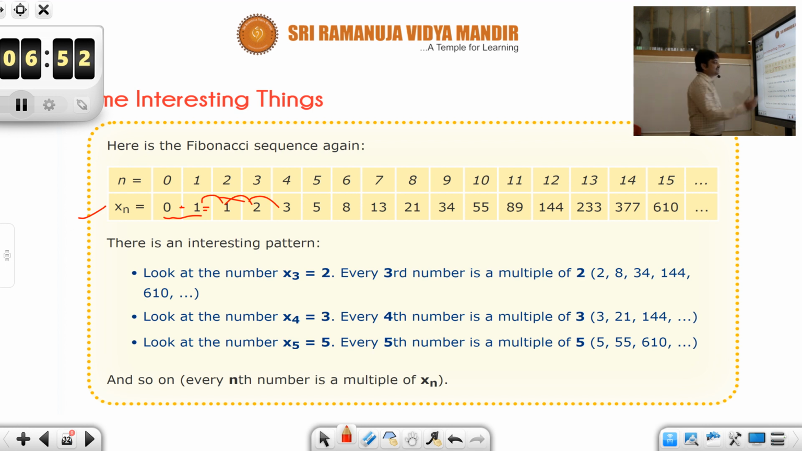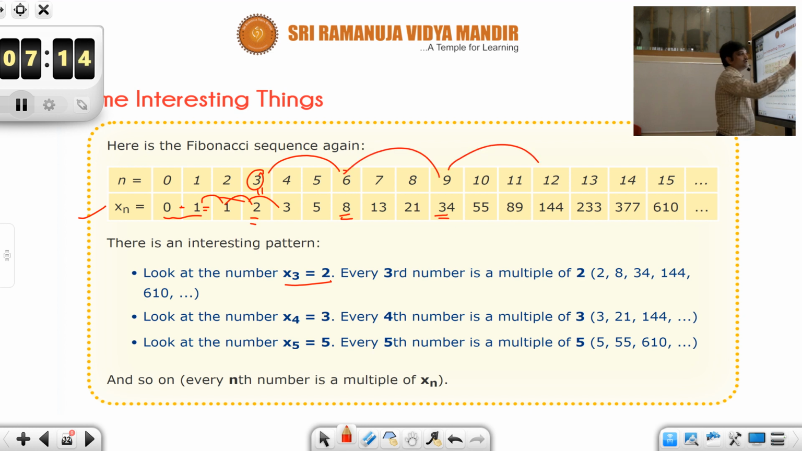You will be generating the Fibonacci sequence. Now if you look at x3, what is x3? That is 2, right? Similarly, look at every third number. x6 is 8, and then x9 is 34, and then x12 is 144. So if you look at that, every third number is a multiple of 2.